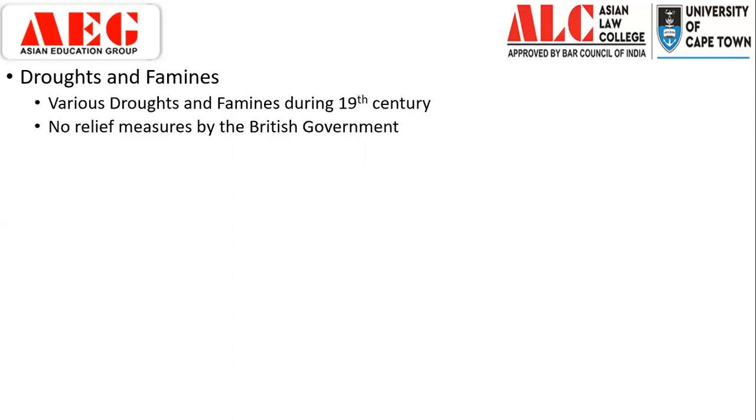However, this was only if the entire land was declared banjar. Now, under the English East India Company, land was never declared banjar because you had private ownership of land. So even if there was a drought which led to a famine, the English East India Company was still demanding revenue from the people.